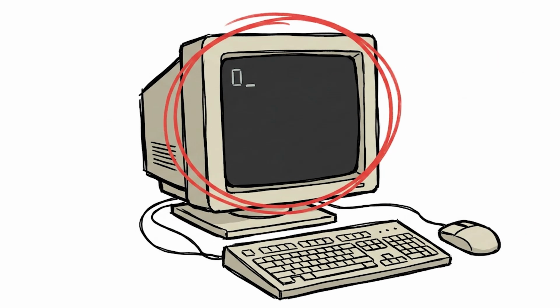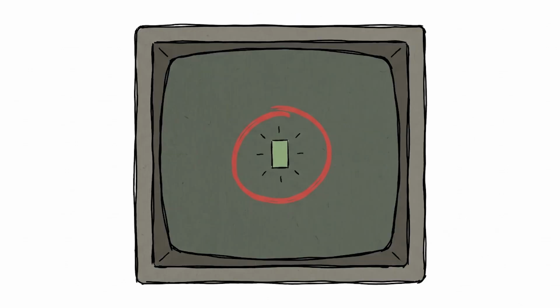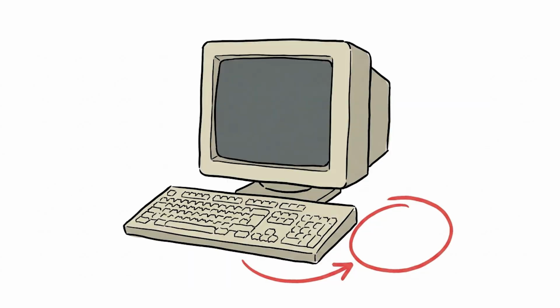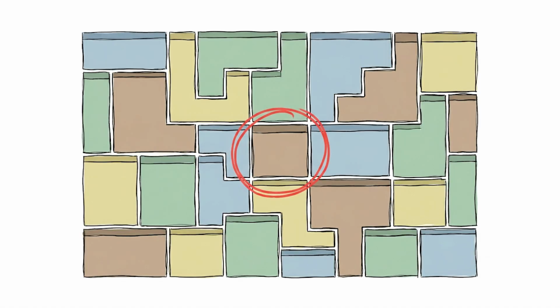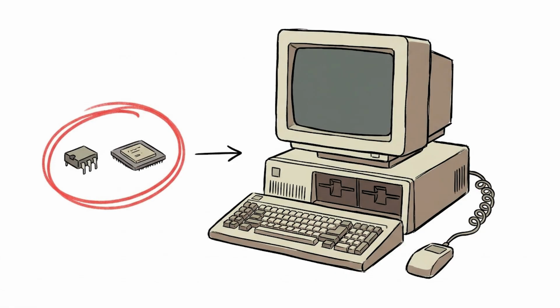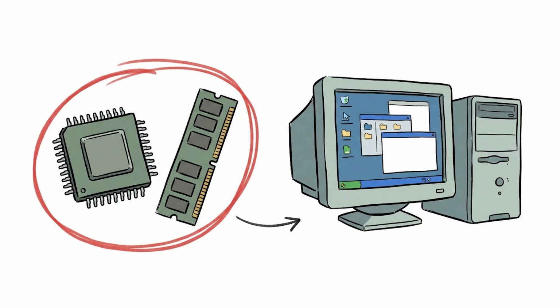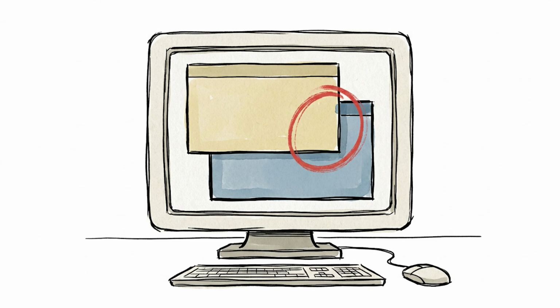Windows 1.0 and 2.0. It's 1985, and the average computer understands only typed commands. No icons. No mouse. Just a blinking cursor waiting for you. Microsoft launched Windows 1.0 to bring a graphical interface to the masses, running on top of MS-DOS. The defining problem was that it barely worked. Windows couldn't overlap. They tiled across the screen like a bad game of Tetris. The system needed 256 kilobytes of RAM and a 4.77 MHz processor.